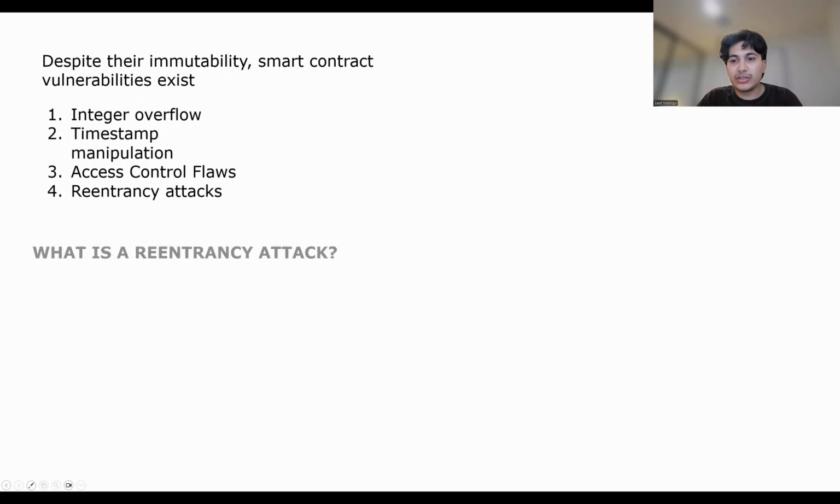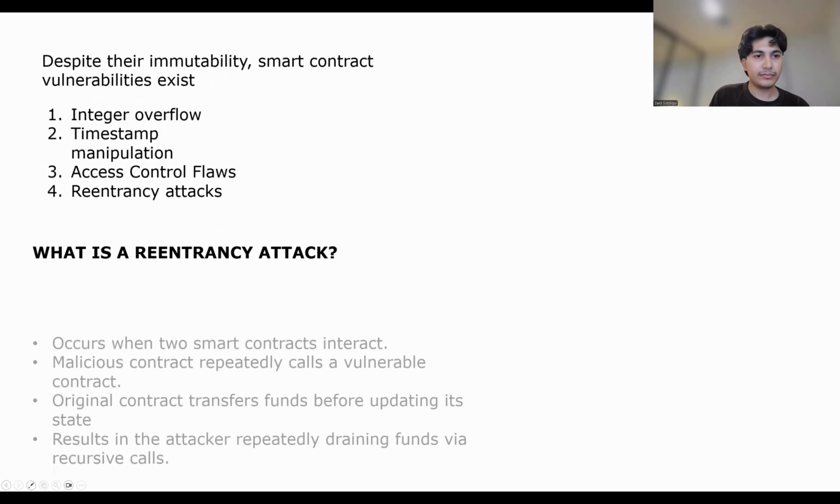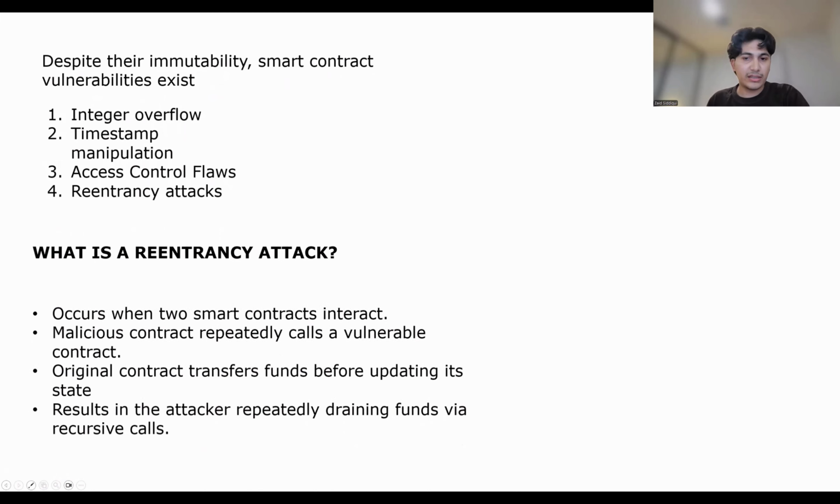Now, smart contracts, as I mentioned earlier, are meant to be tamper-proof and trustless, but vulnerabilities like reentrancy attacks undermine this promise. Which leads us to the question, what is a reentrancy attack? Reentrancy attacks occur when two smart contracts interact, and a malicious contract repeatedly calls the vulnerable contract. The vulnerable contract then transfers funds before updating its state, and as a result, the attacker repeatedly drains funds via recursive calls. So the attacker keeps making these calls, and the vulnerable contract keeps sending funds, thinking that it